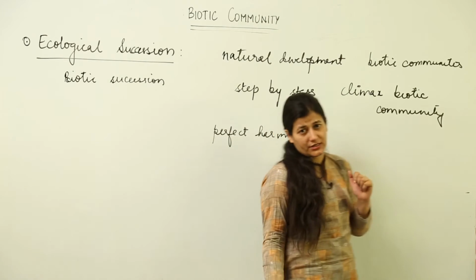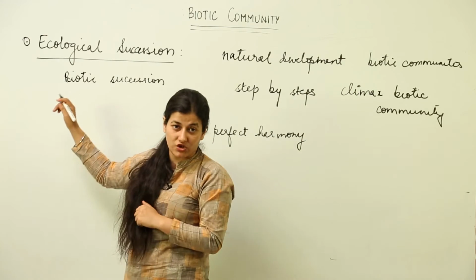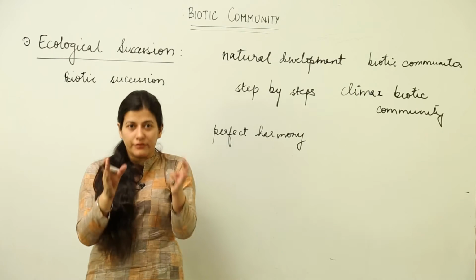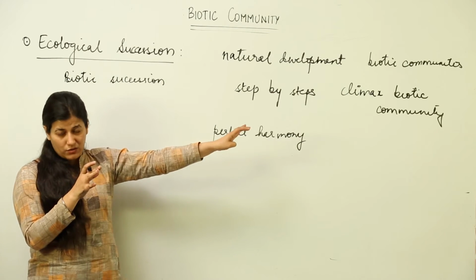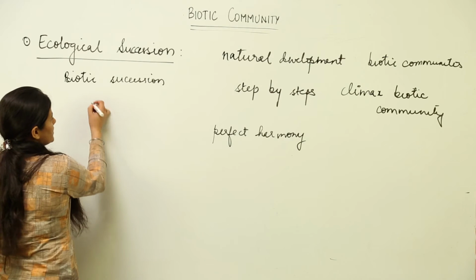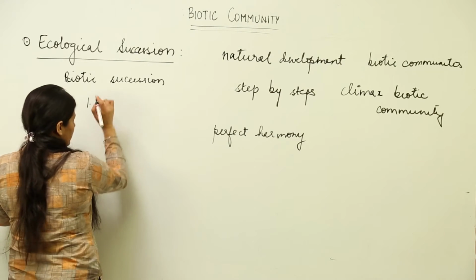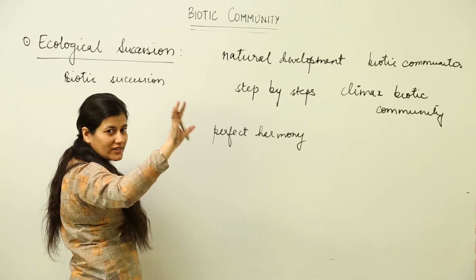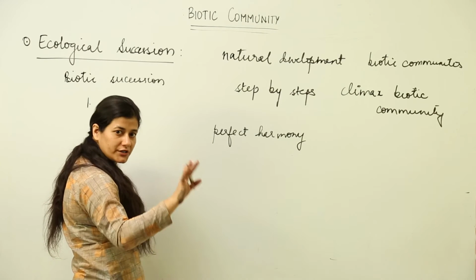Now, when we study biotic succession, first of all you have to see how many types of biotic succession there are. It depends on the type of region, or the habitat that we are going to consider. If it is on land, then in the beginning there is no biotic community present, it would be either rock or sand.